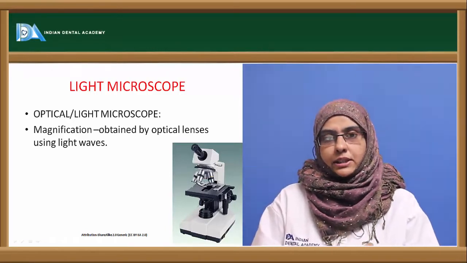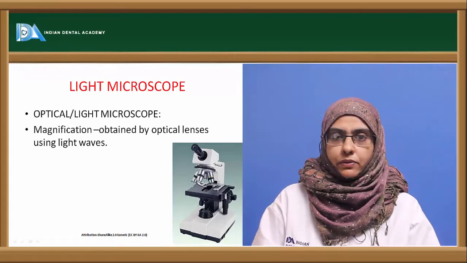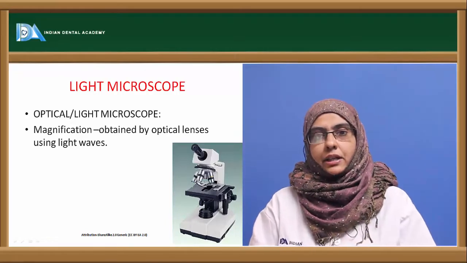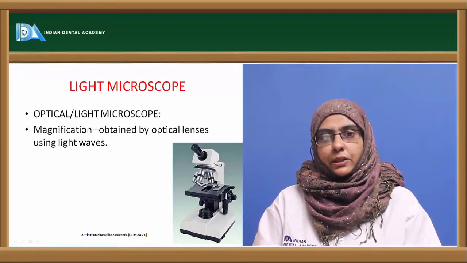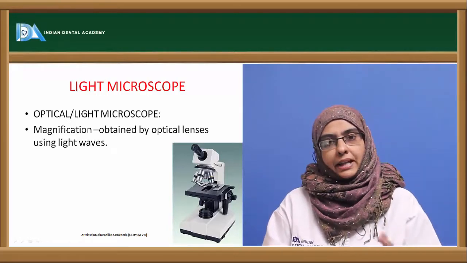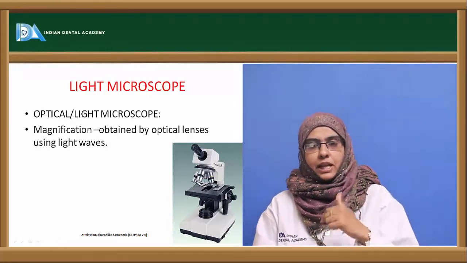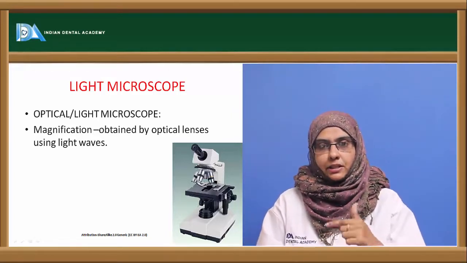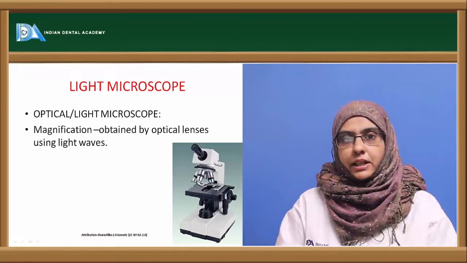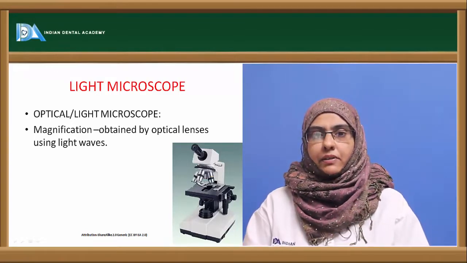The objective lens forms the primary image of the object, which is further magnified by the eyepiece. The total magnification that we get in a light microscope is the product of the magnification obtained from the objective lens and the eyepiece. The objective lens forms the primary image, and the final image is formed by the eyepiece, which can be viewed with the help of our eye.